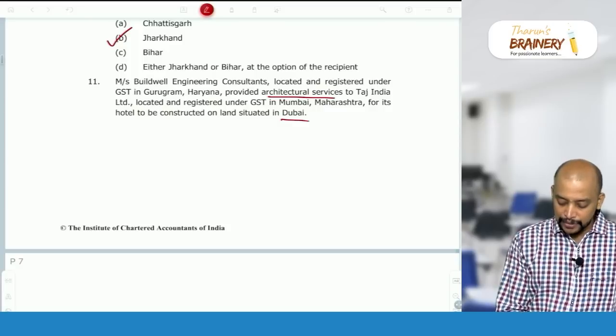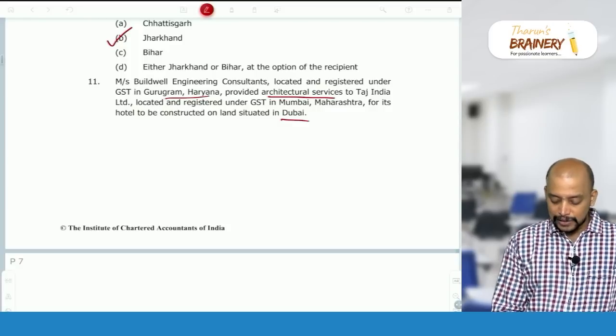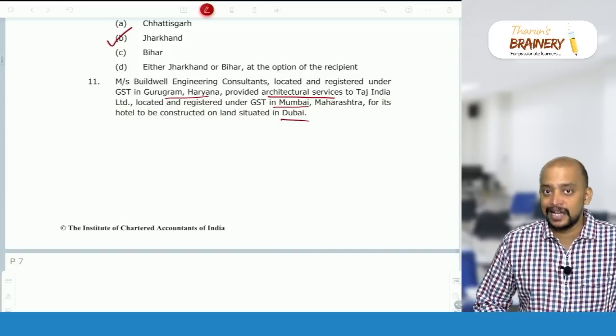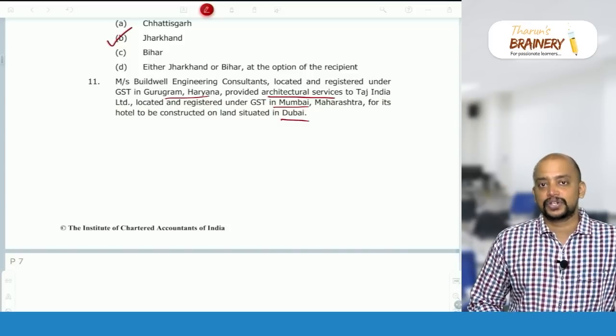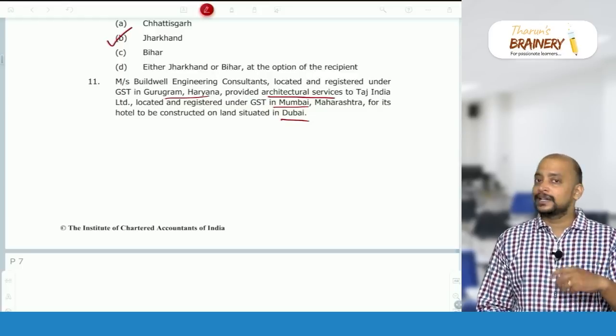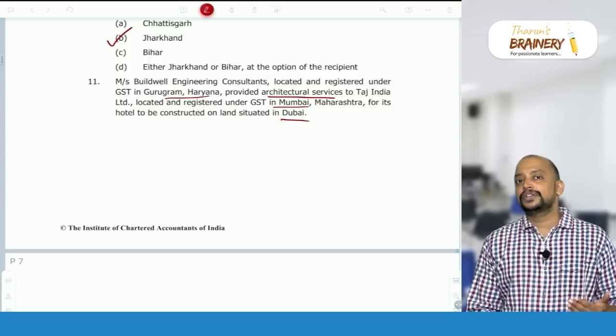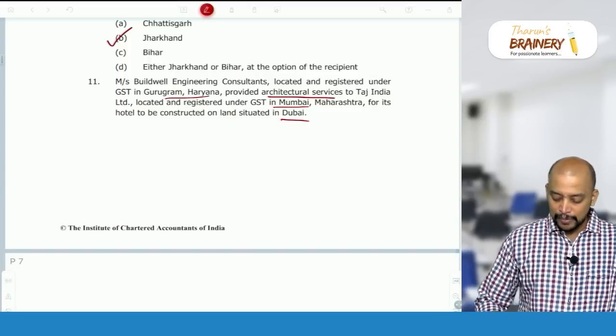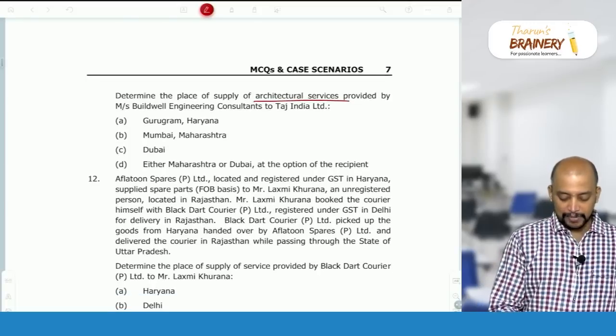Buildwell is located in Gurugram, Haryana, and Taj India is also located in India. So as both supplier of service and recipient of service are located in India, we need to determine the place of supply as per section 12. In that, is the immobile property located or intended to be located in India? No, outside India. So then we need to take the location of recipient as the place of supply. What is the location of recipient? Mumbai, Maharashtra will be taken as the place of supply.